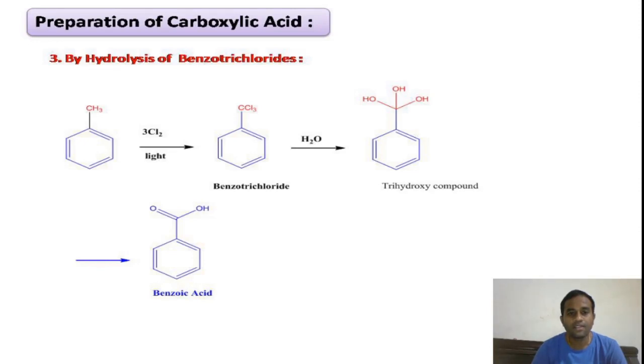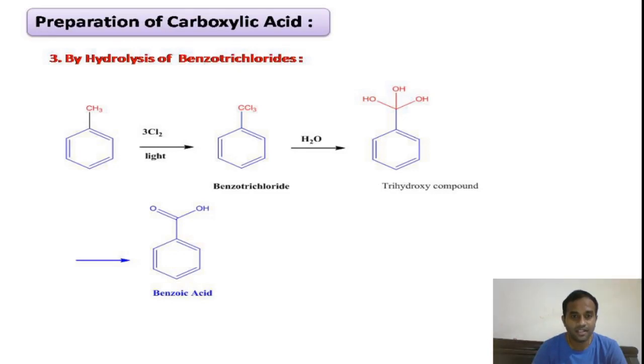If you take chlorine in presence of any Lewis acid like anhydrous aluminum trichloride, then chloronium electrophile will be generated, which will participate in electrophilic substitution reaction on the benzene ring. That means the chlorination takes place on the aromatic ring.